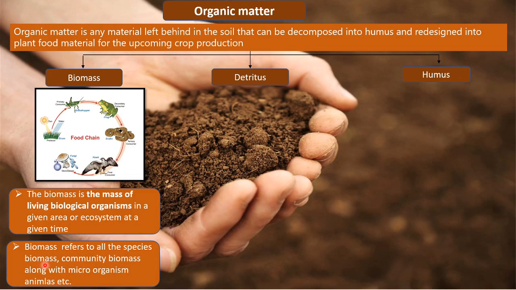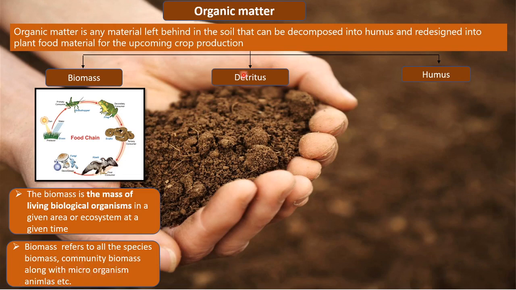Community biomass, that is, many species when they are considered together, it forms a community. So likewise many other communities are present, and all of this community has its own biomass, along with all the microorganisms that are present in the soil as well as animals. All these are included in biomass.